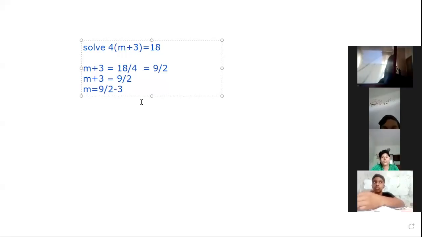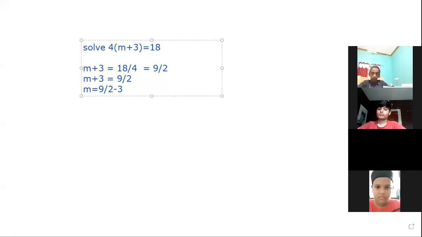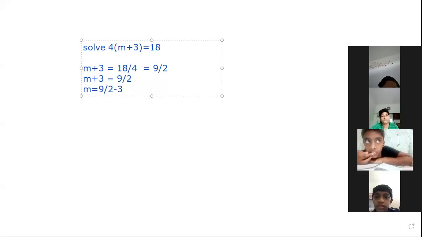Okay, m is equal to 9 by 2 minus 3. Then what should be the value of 9 by 2 minus 3? How will you subtract a whole number from a fraction?